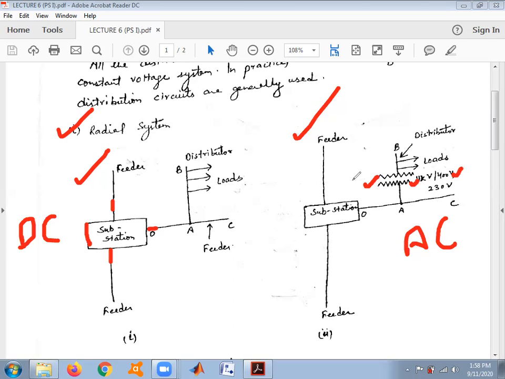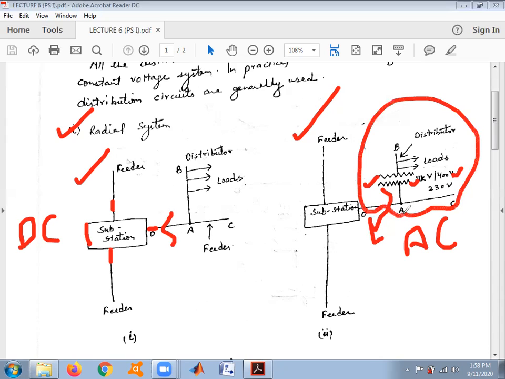In spite of the radial system being very simple in construction and lower in initial cost, the major drawback from which it suffers is that if a fault occurs at the feeder supplying the distributor, the whole system may get shut down.